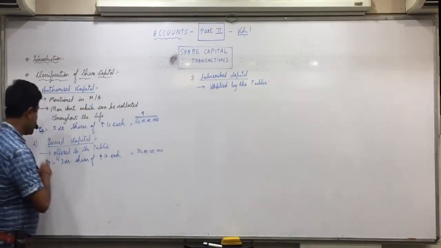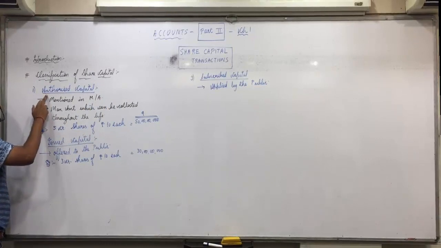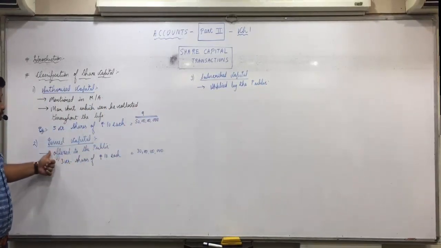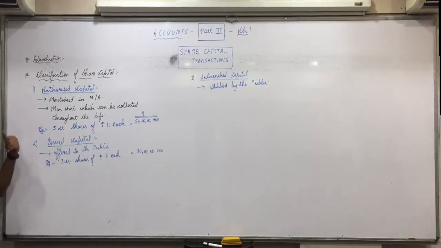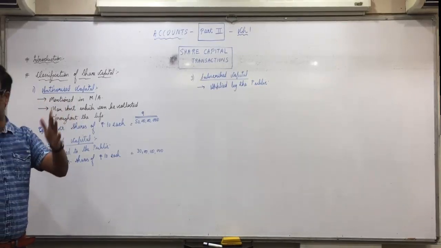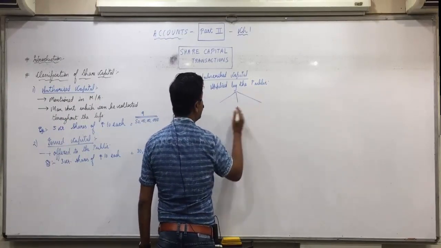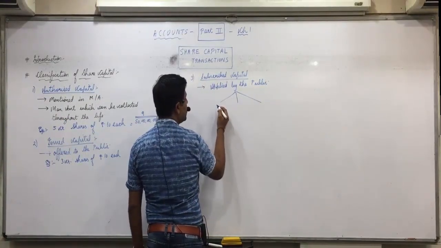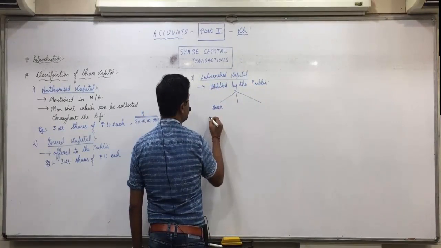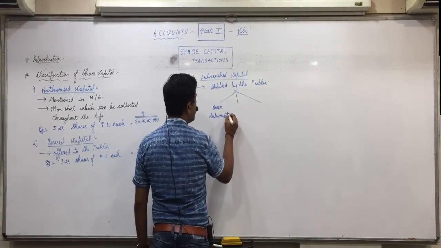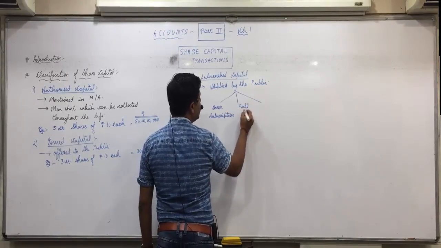Like we said, what is issued capital? It is that part of authorized capital which is offered to the public. So subscribed capital is that part of issued capital, because whatever you offer to the public, from that only they will apply. So it is that part of issued capital which is applied by the public. But 3 things are possible here. As I said, if you receive more than 3 crore applications, it is called oversubscription. If you receive exactly 3 crore applications,